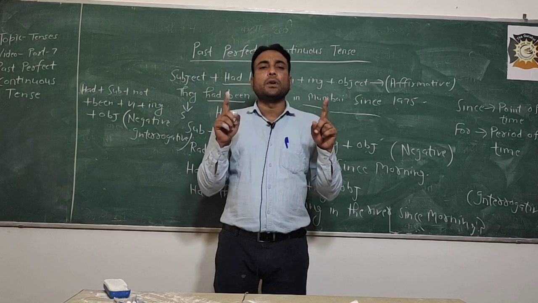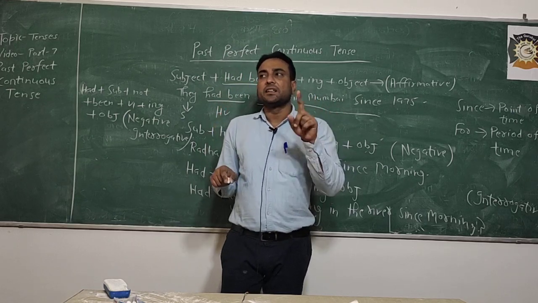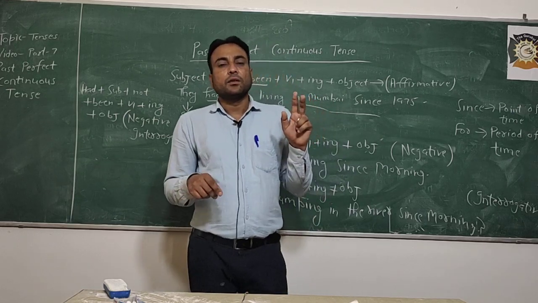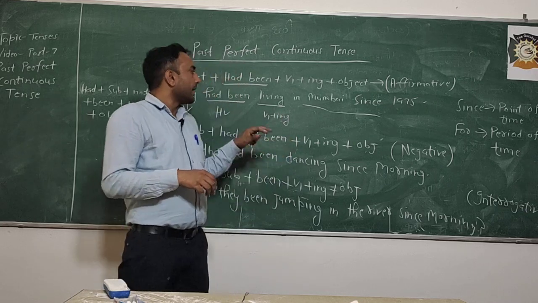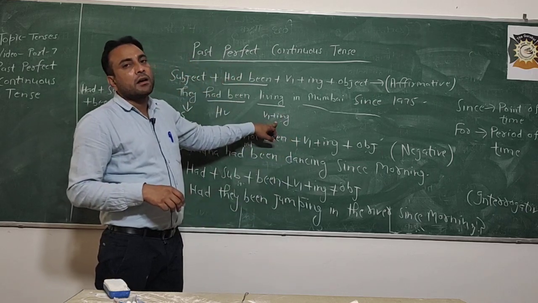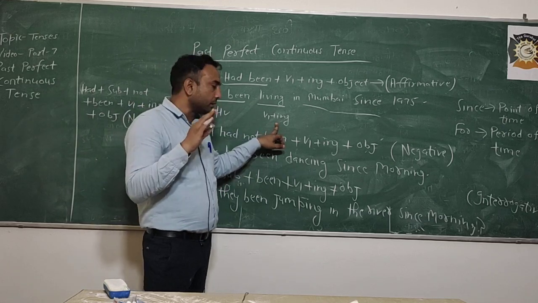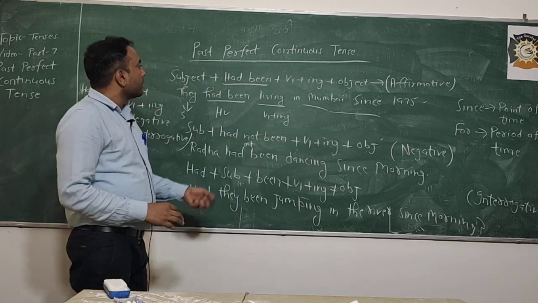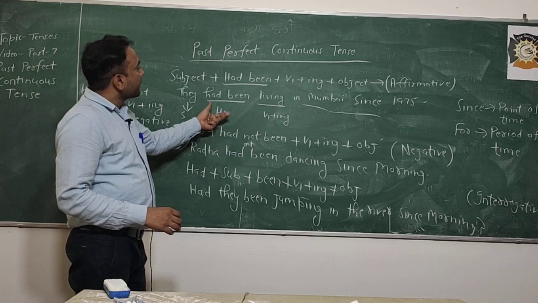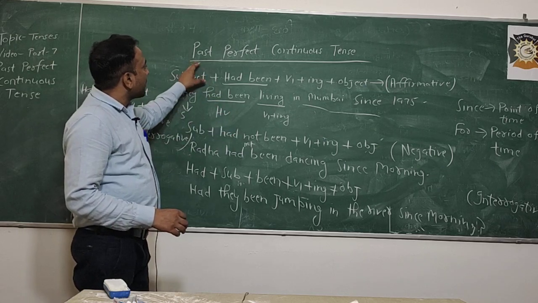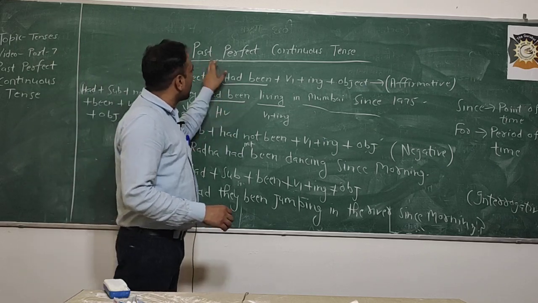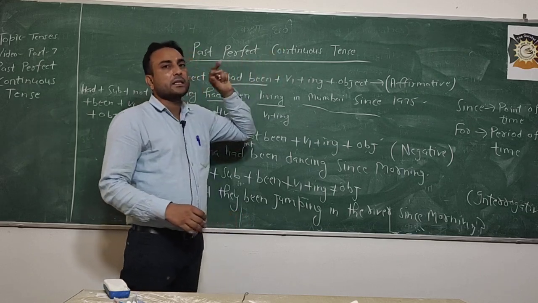So this is an advantage for you. And V1 plus ing, which we also call V4, is the fourth form of the verb. So this is all from my side about the structure formula of past perfect continuous tense.